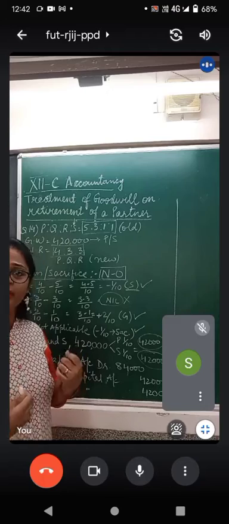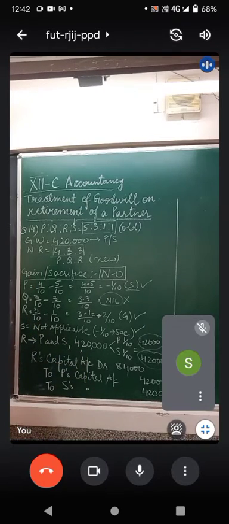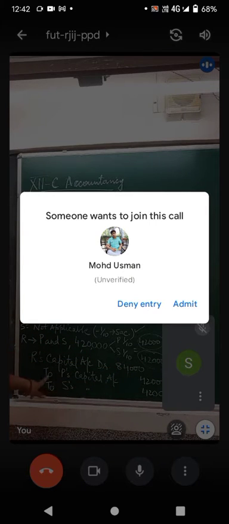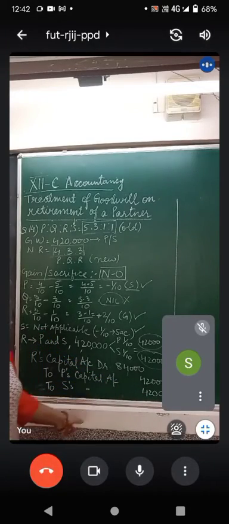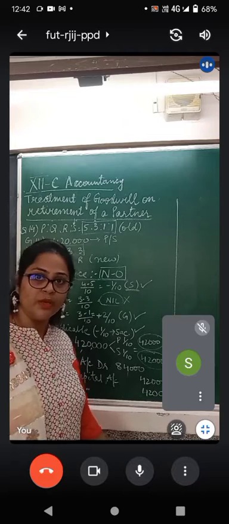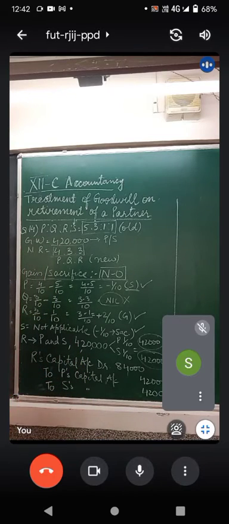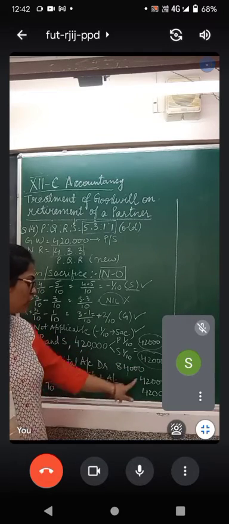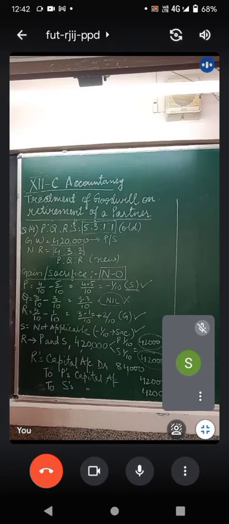And who is gaining everything? R is gaining everything. So as per the journal entry, what shall be the journal entry? R, who is the gaining partner, R's capital account debit. Don't write the amount just now. R's capital account debit to P's capital account and to S's capital account. P is the sacrificing partner and S is the retiring partner. Sacrificing partner's capital account will be credited and retiring partner's capital account will also be credited. And R has to pay how much? R has to pay 42,000 to P and 42,000 to S. So a total of 84,000 will be paid by R.